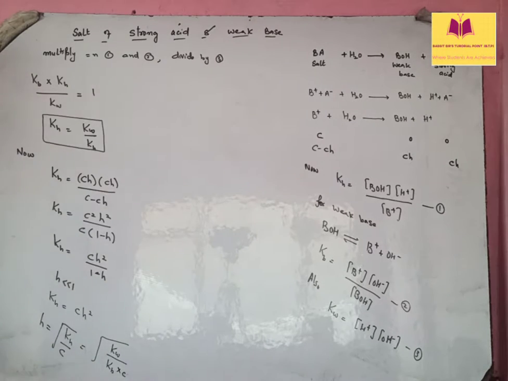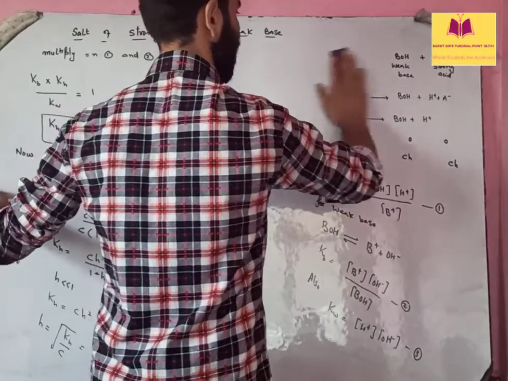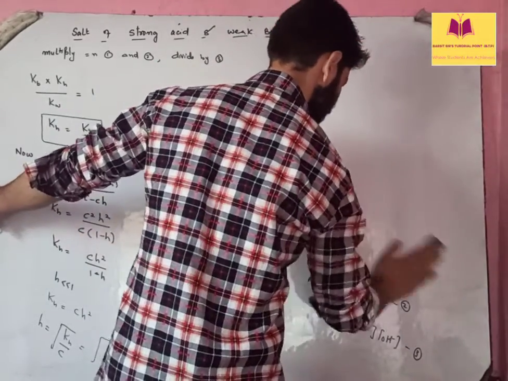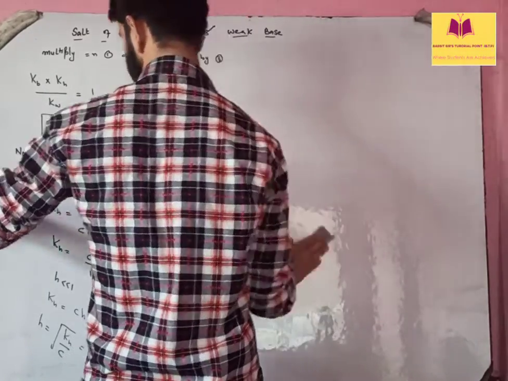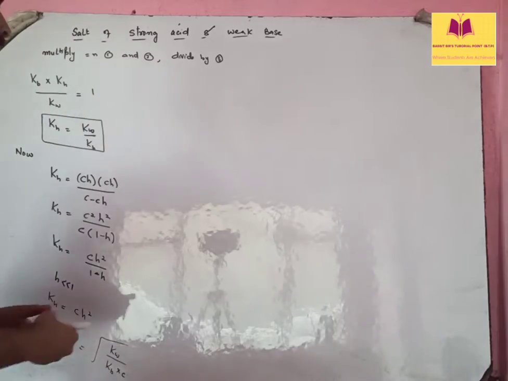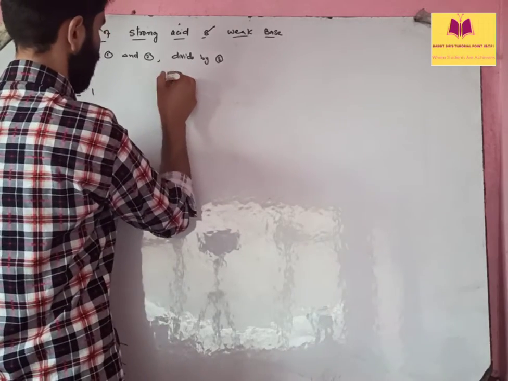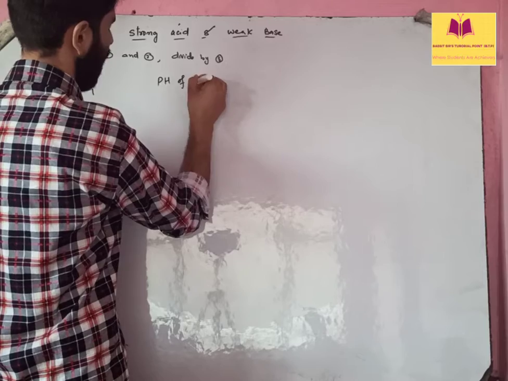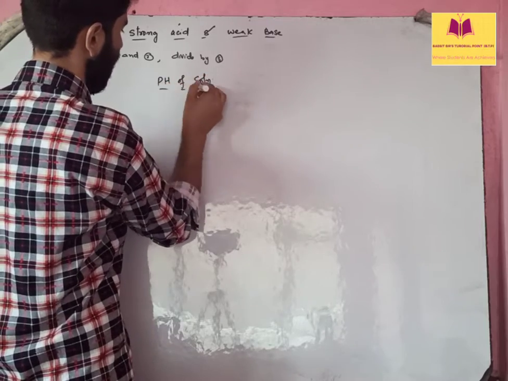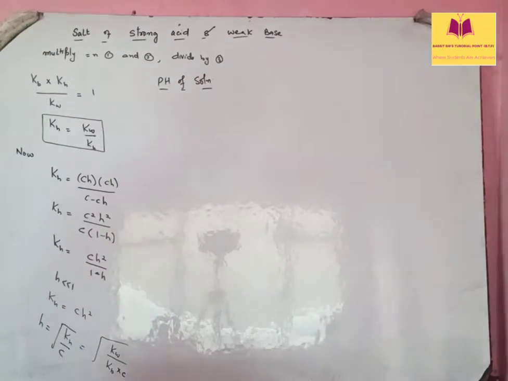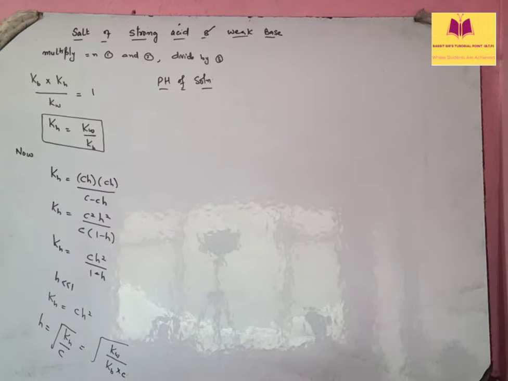Now the last point is the pH of such a solution. The pH should be less than 7, as we have proved that the final solution obtained is acidic.